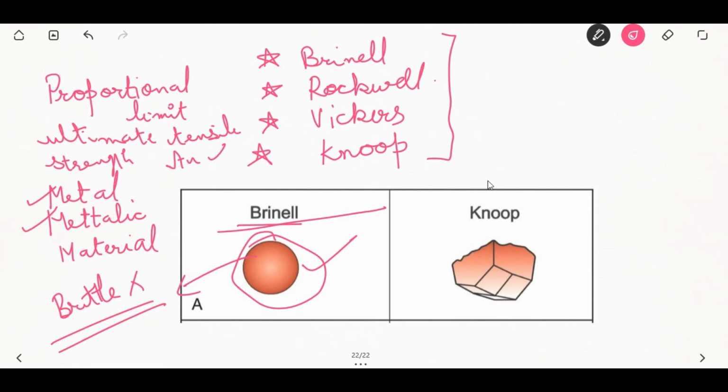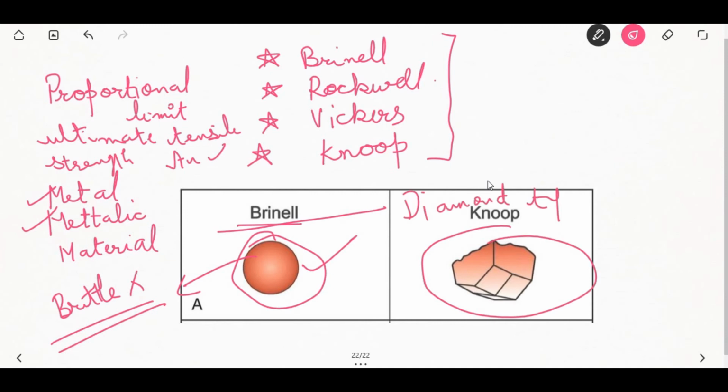Knoop's hardness test employs a diamond tipped tool that is cut into a geometric configuration. So a diamond indenting tool is used in the Knoop hardness test. It is independent of the ductility of the material.